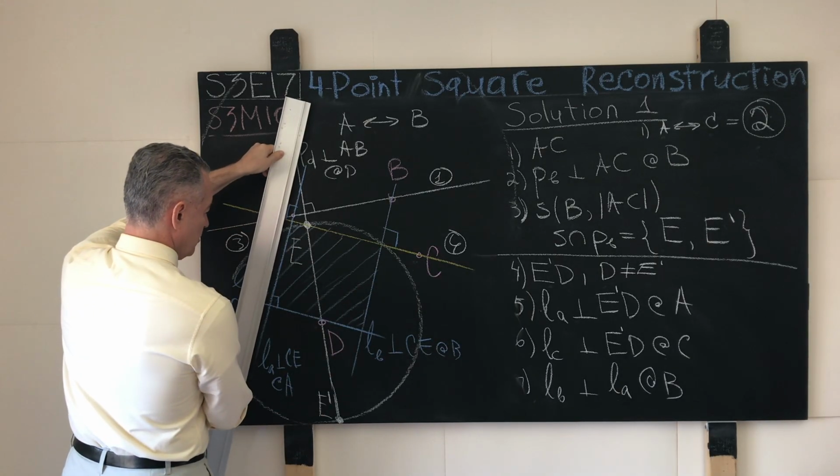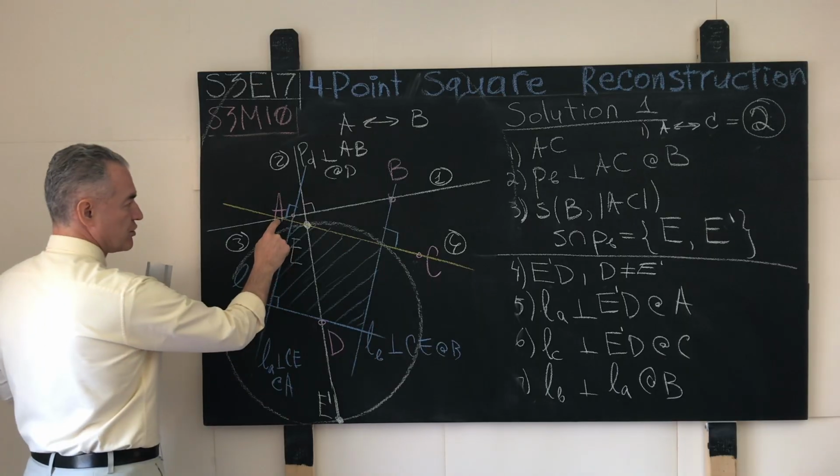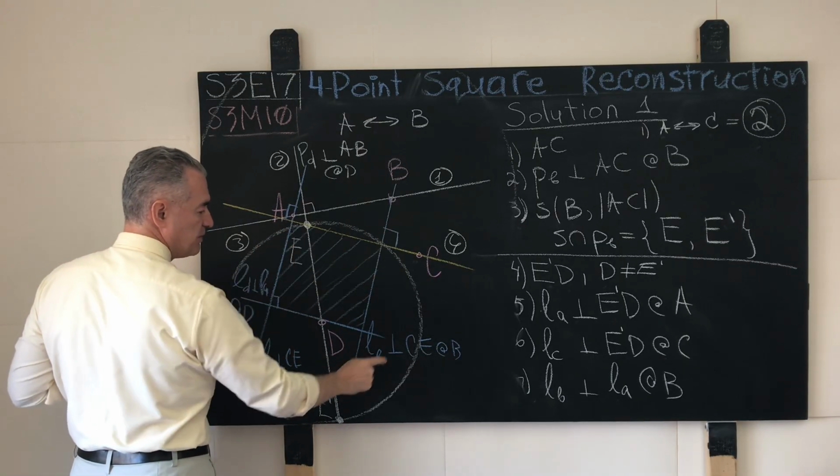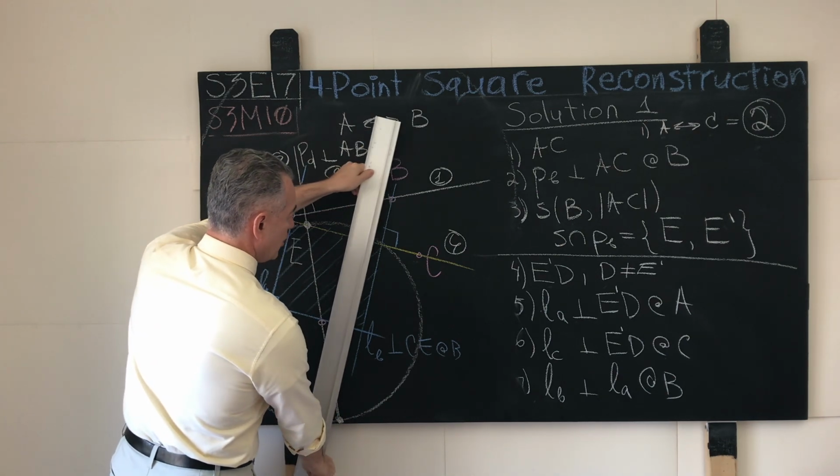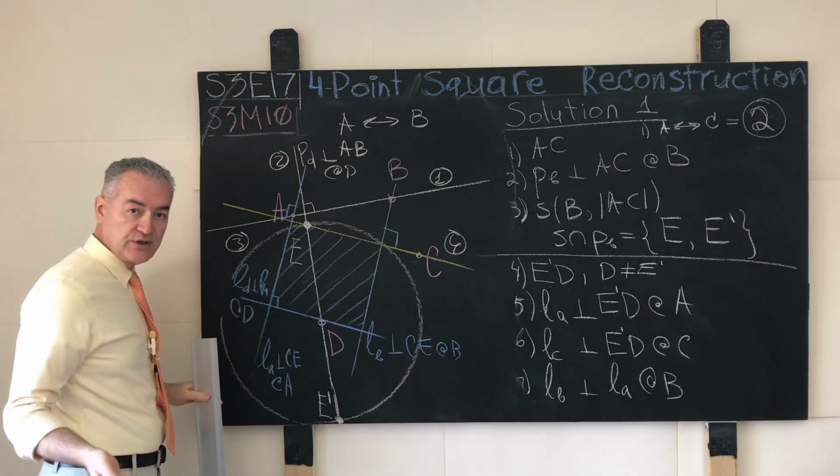Here it is in blue. LA perpendicular to CE through A. Then here LB perpendicular to CE through B. It is this straight line right here. All these steps can be carried out with Euclidean tools alone.